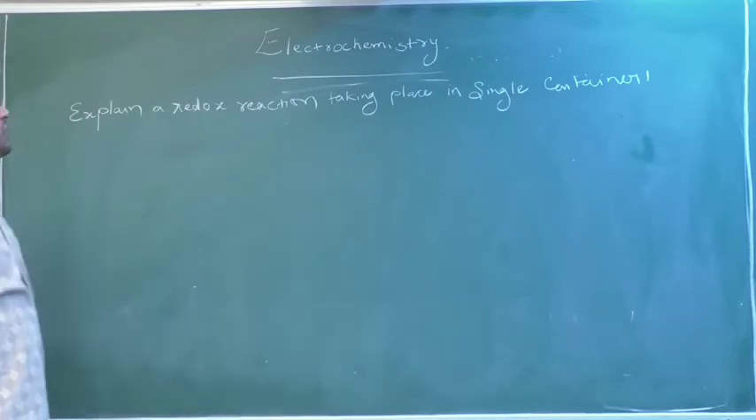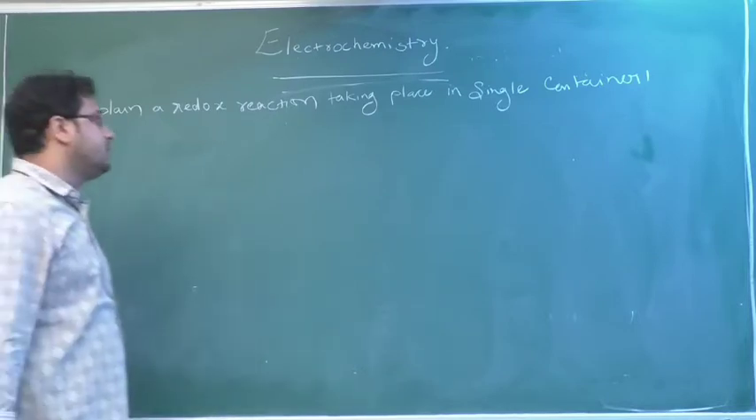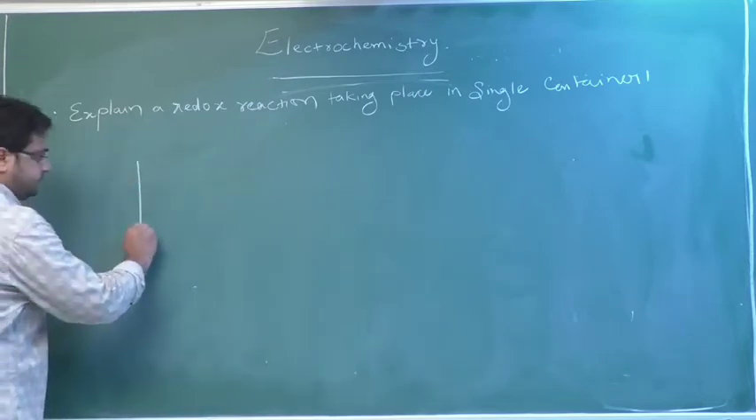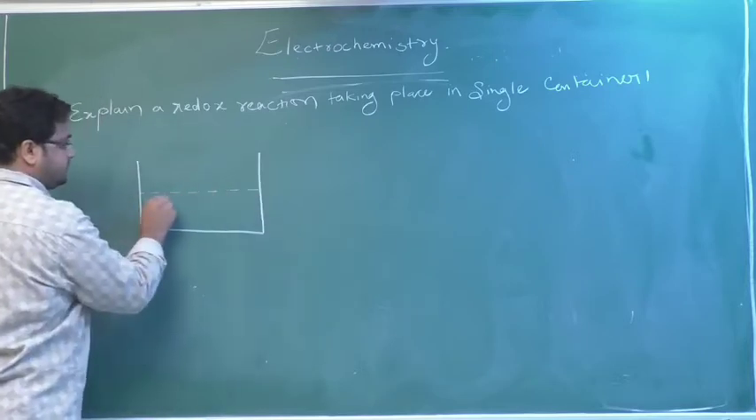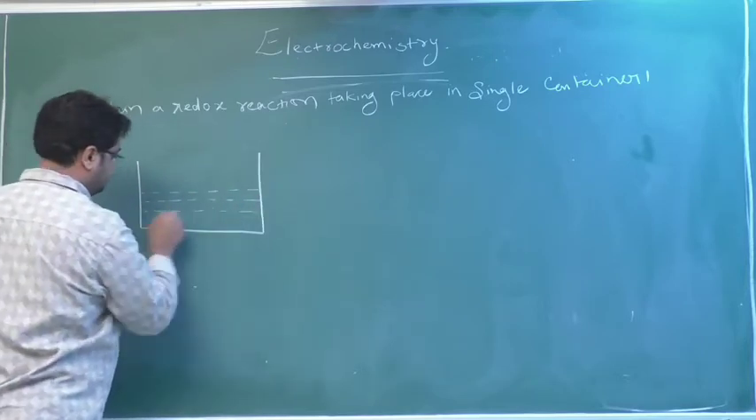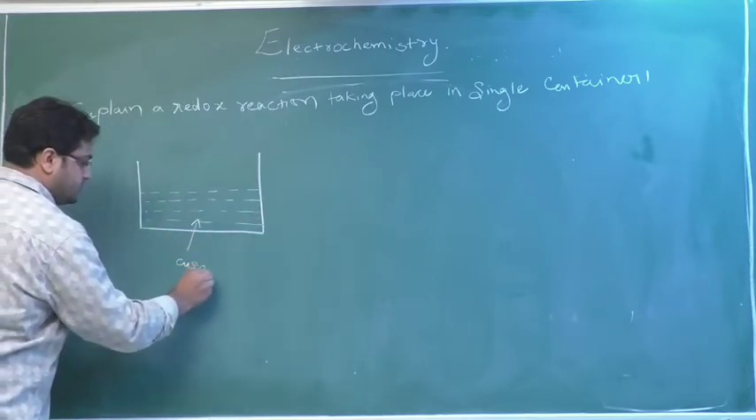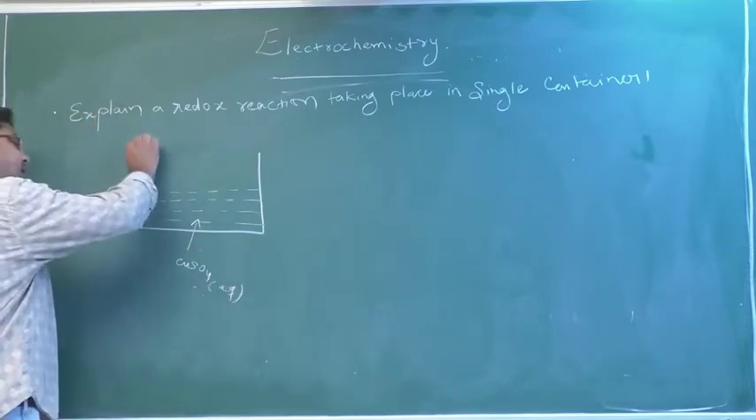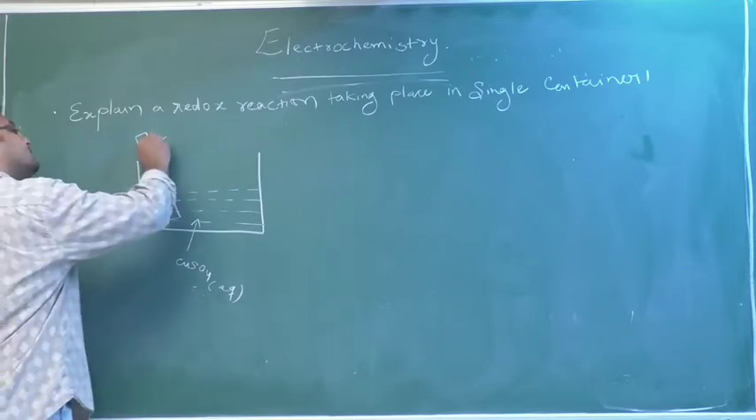See, related to the basics of electrochemistry, we'll solve one problem, one question. And the question is: explain a redox reaction taking place in a single container. So what I will do, I take one single container, and in that I will fill copper sulfate solution, CuSO4 aqueous. Here I am dipping a zinc plate.